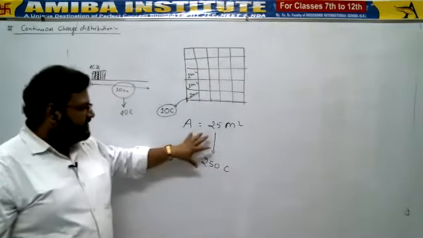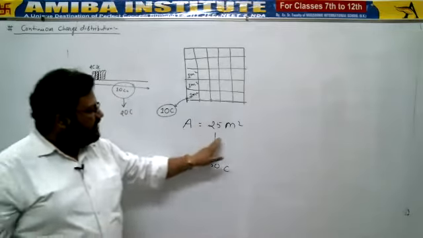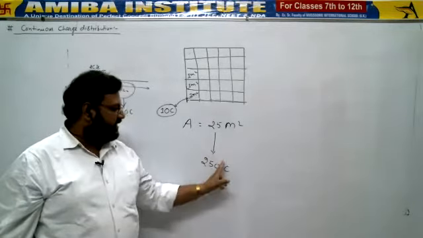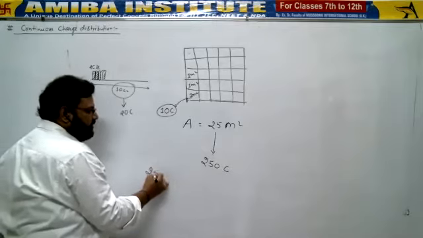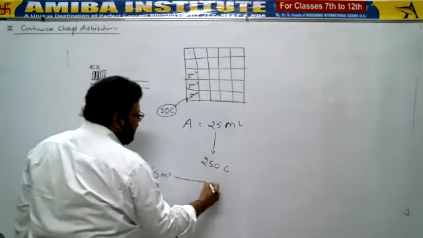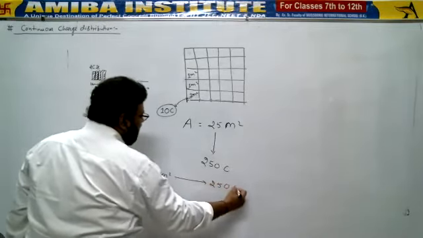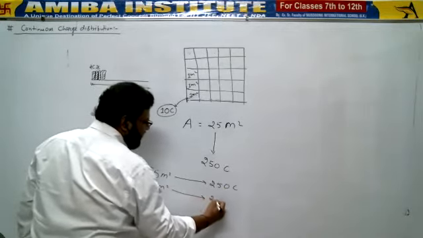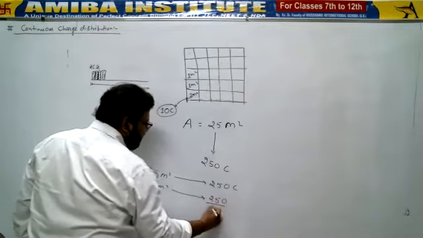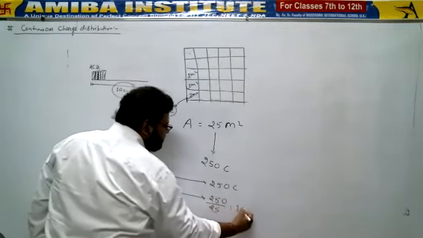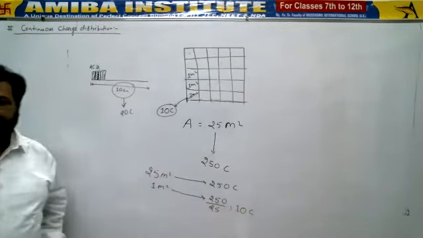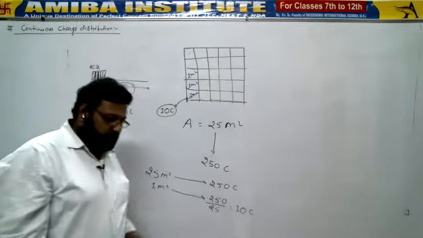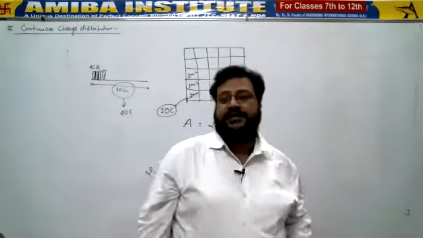And vice versa, if a 25 meter square area contains 250 coulomb of charge, then each meter square, or unit area, contains how much charge? 10 coulomb. In that way. Got it? So this is called the continuous charge distribution.